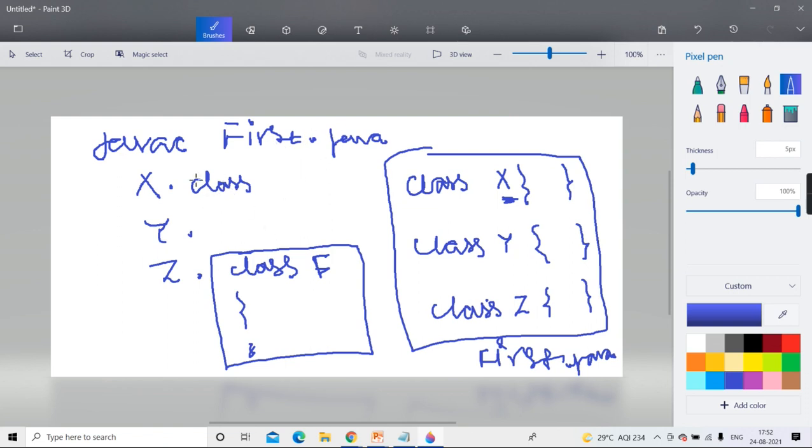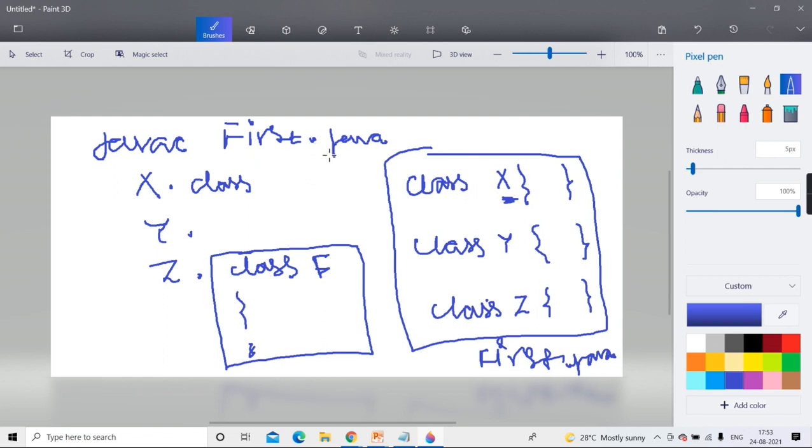So the dot class name depends on the name of the class. It doesn't depend on the name of the file, that is, your source file. Not only the file, the source file name. It's not depending on the source file. It is depending on the class name.